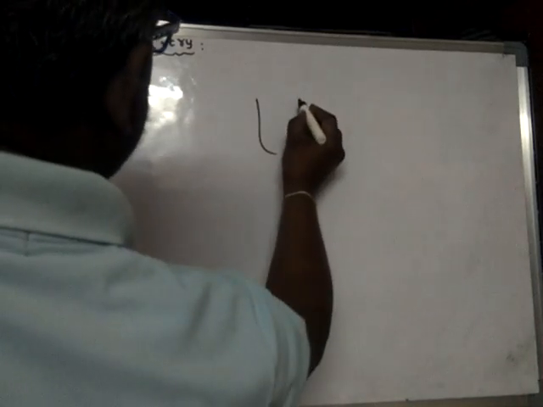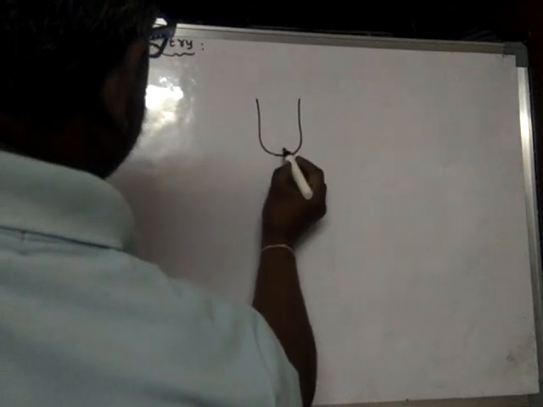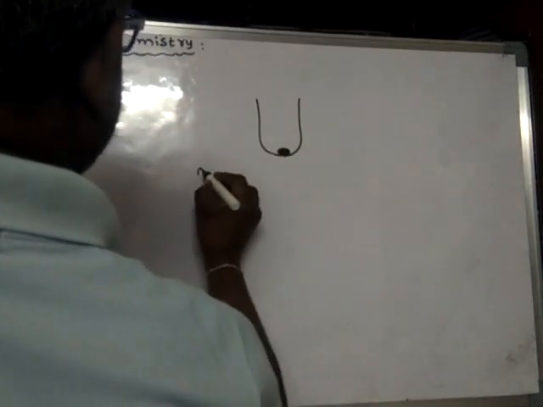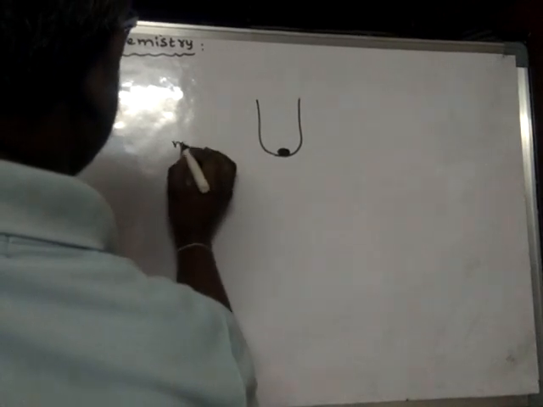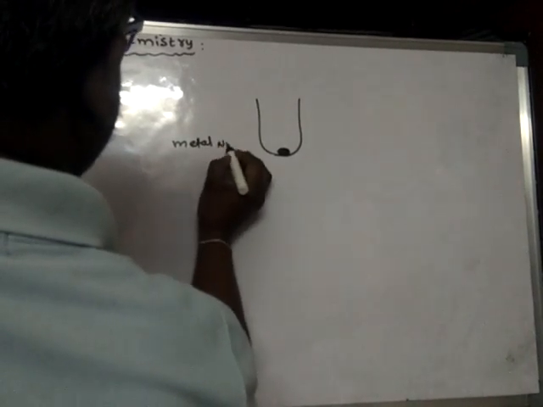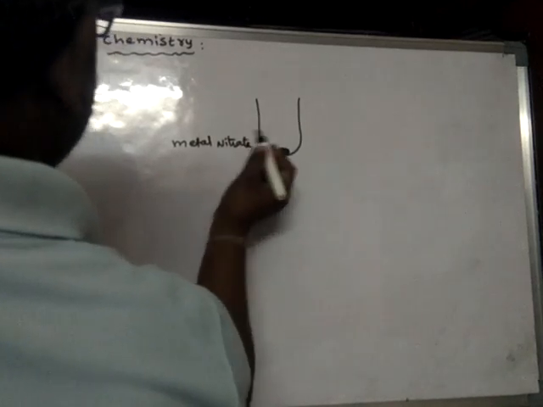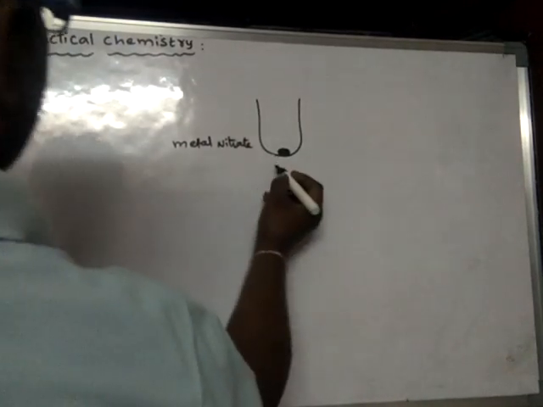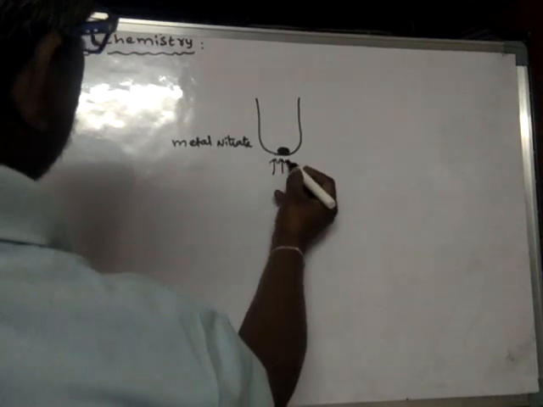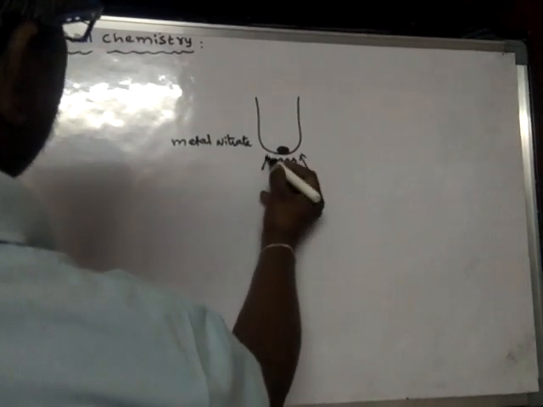So we were learning about the detection of gases, the part of practical chemistry. So now we will learn some more gases. For example, take a metal nitrate and start heating that metal nitrate.